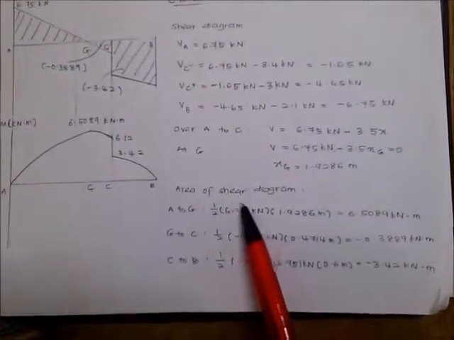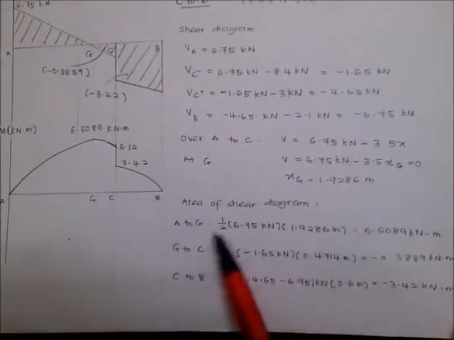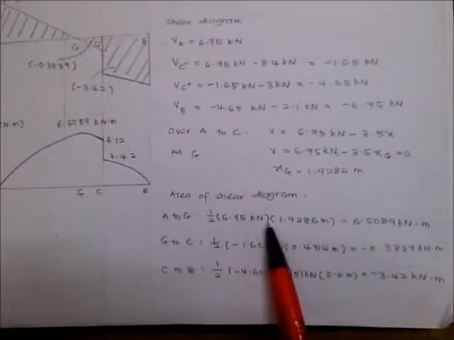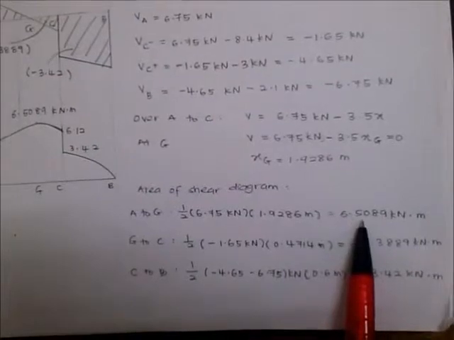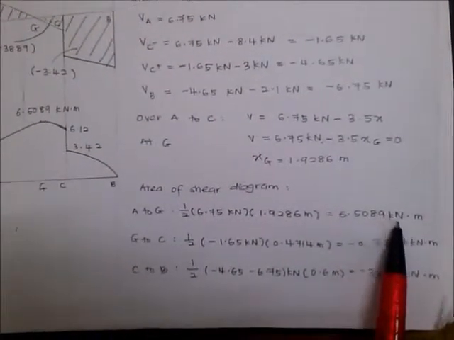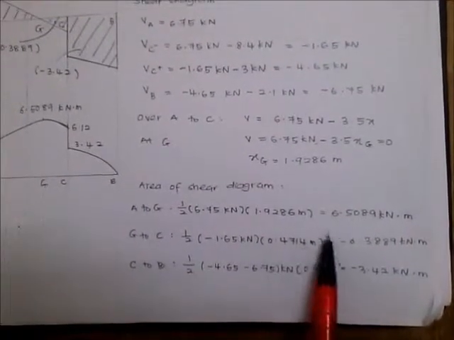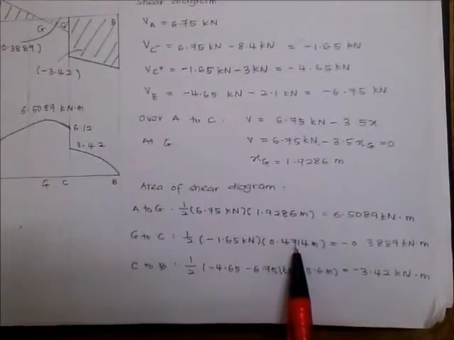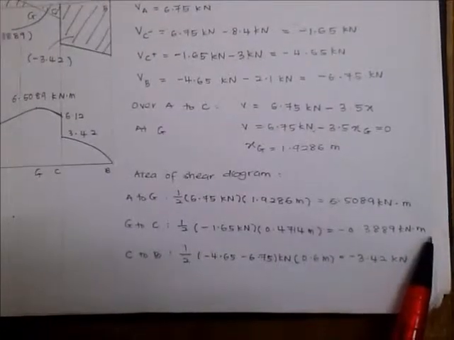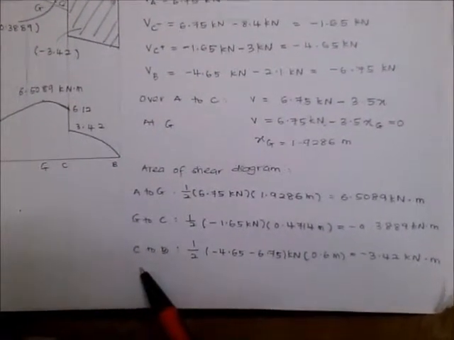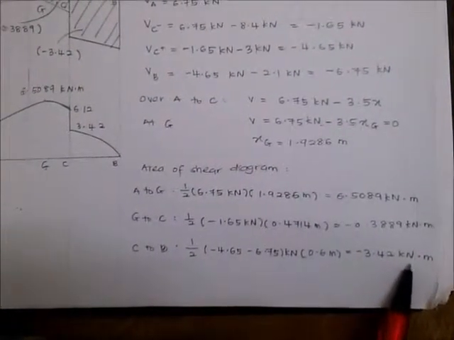For the area of the shear diagram from A to G, from the formula, after substituting the values, the answer is 6.5089 kN meter. And from G to C, after substituting the values into the formula, the answer is negative 0.3889 kN meter. And C to B, the answer is negative 3.42 kN meter.